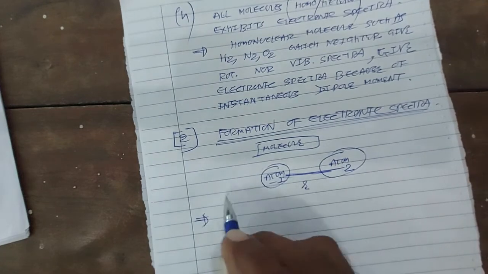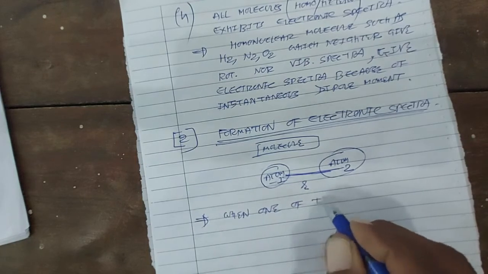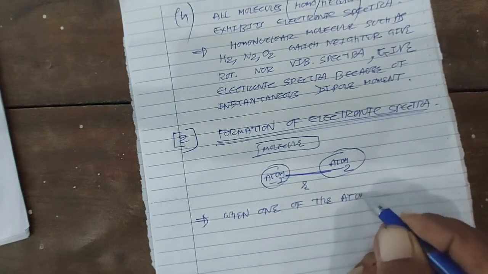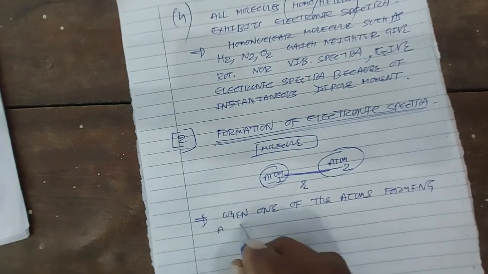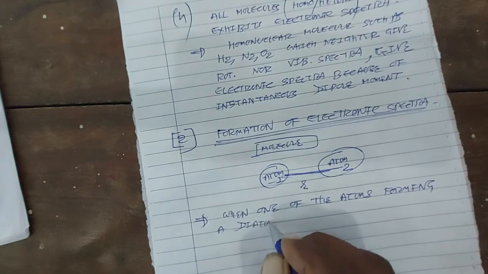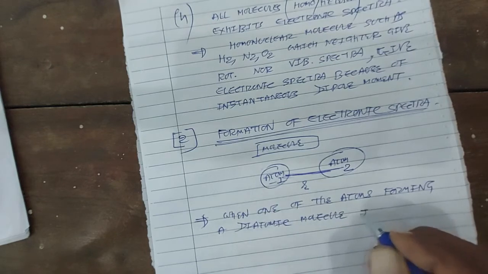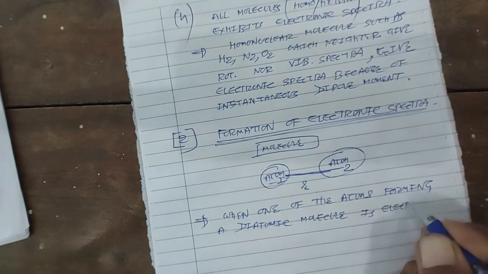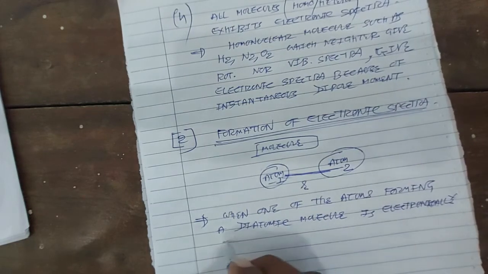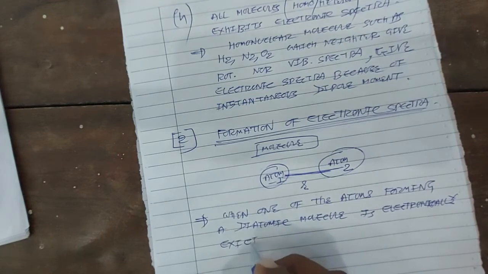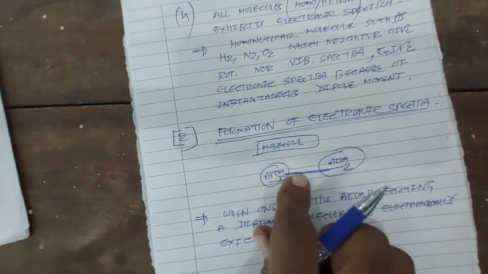So a molecule is like a bonding of two atoms.